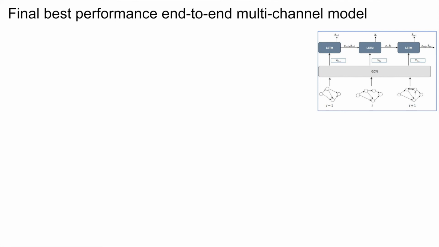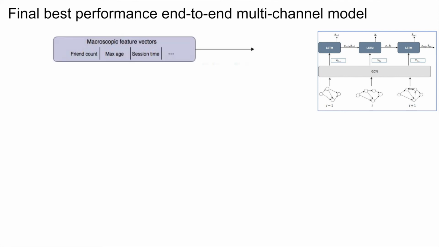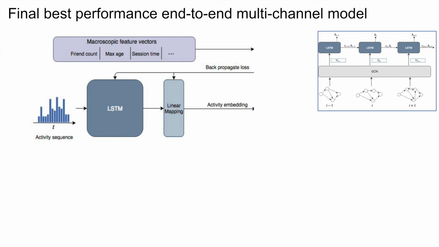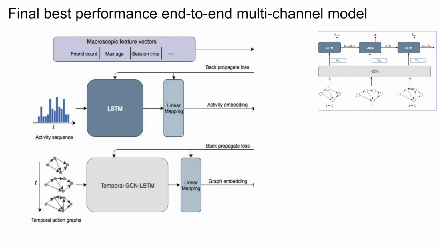Finally, we combine multiple information such as macroscopic feature information, activity sequence information, and most importantly, temporal graph information through a classifier to reach the best performance. We found that this model can effectively predict future user engagement.